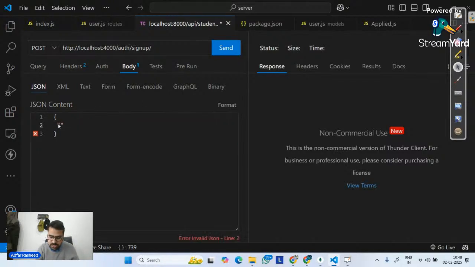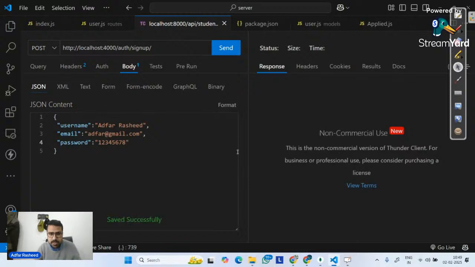So I will simply transfer my username, which is, let's say, Adfar Rashid. Then, comma, I will pass my email, and in this email I will pass, let's say, adfar@gmail.com. And then finally I will pass my password. So let's say the password is going to be 12345678. And I will simply try to make a request on this.